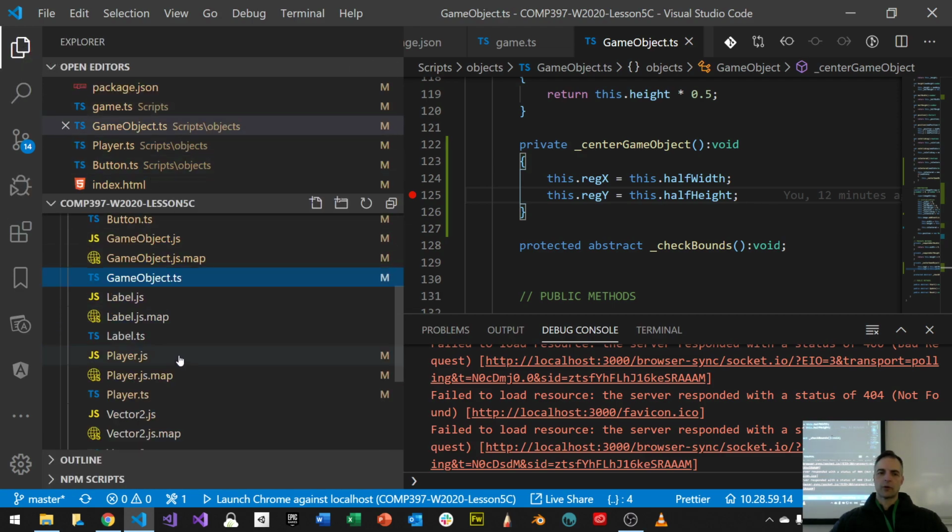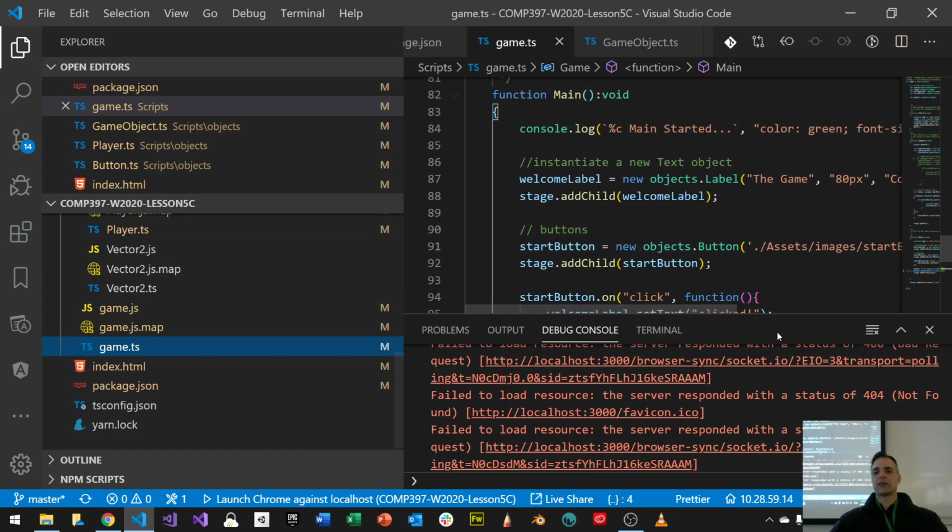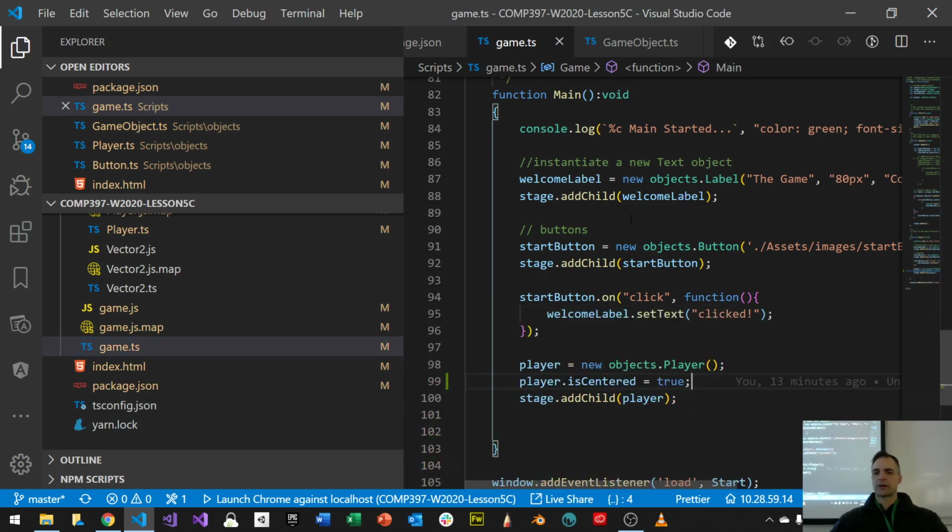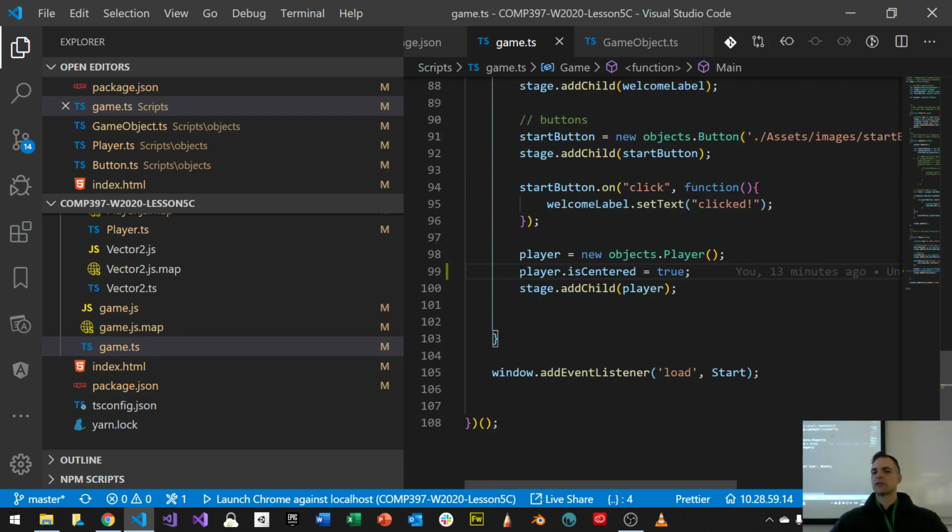So let me explain why this problem happens. You might have this problem, and it's difficult to debug, but we'll talk about it. What I'm asking this to do is, hey, player, load the player, right? Load it. And then I'm asking this to say centered is true. This is correct. But the problem is, even on line 99, even when this is resolved here, 98, it doesn't stop. It continues reading these lines.